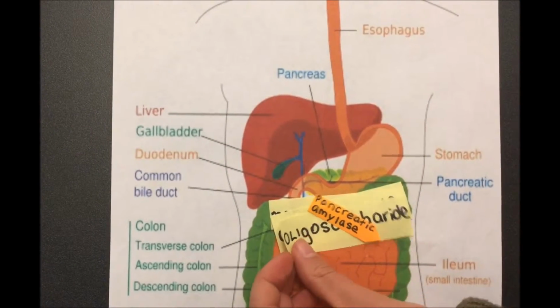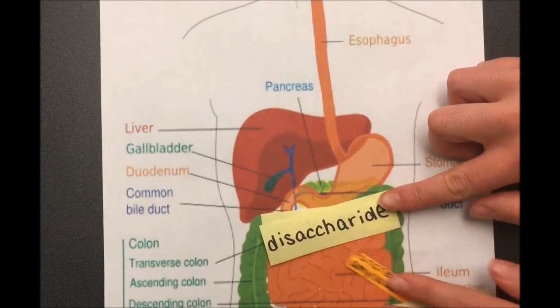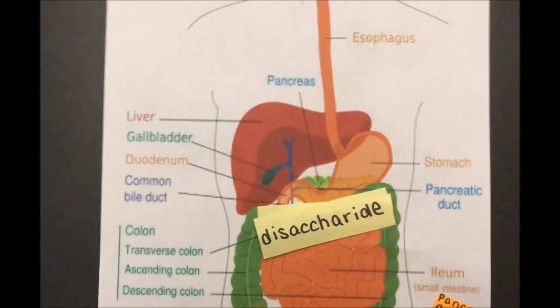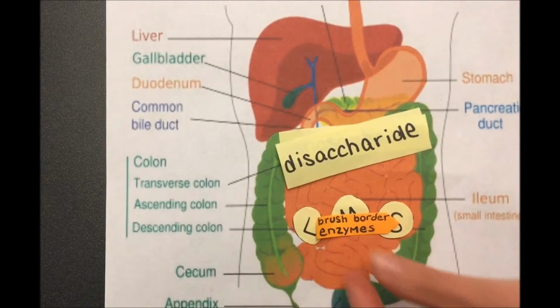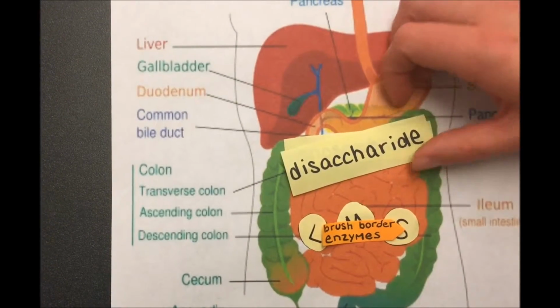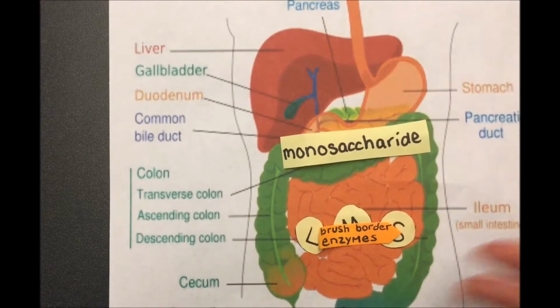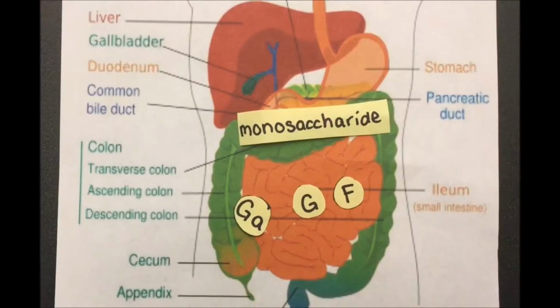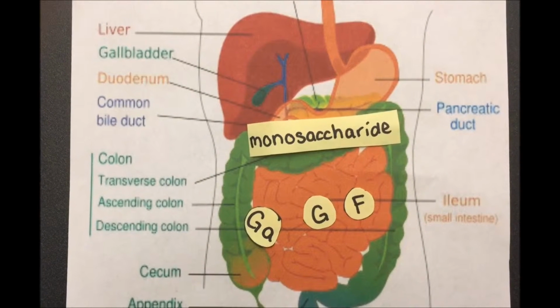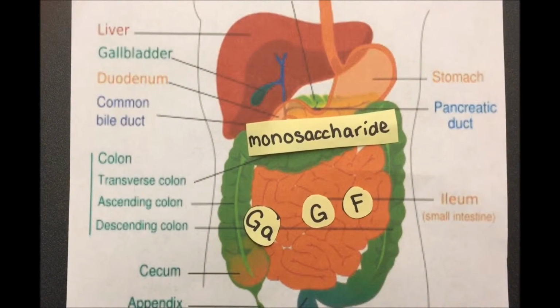Most of these will be broken down into disaccharides such as lactose, maltose, and sucrose. The brush border enzymes of the small intestine will further break down oligosaccharides and disaccharides into monosaccharides, or galactose, glucose, and fructose. All of our carbohydrates need to be fully broken down into monosaccharides for absorption.